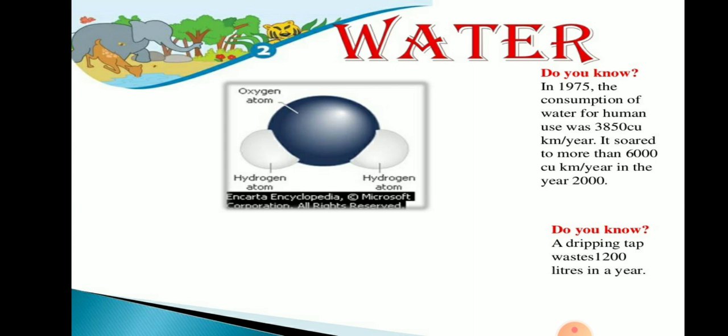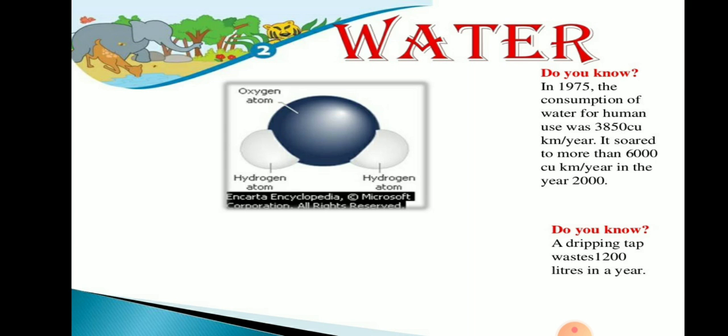In 1975, the consumption of water for human use was 3,850 cubic kilometers per year, but it soared to more than 6,000 cubic kilometers per year in the year 2000. This means that consumption of water by human beings is increasing very fast.